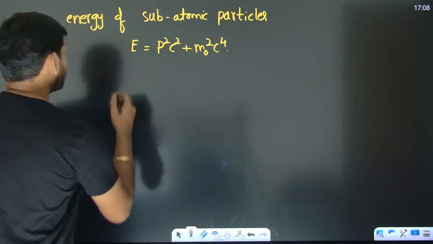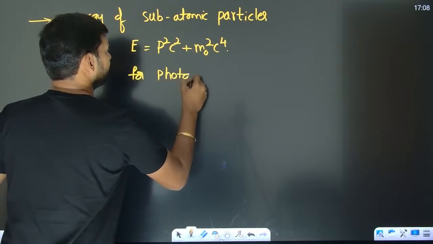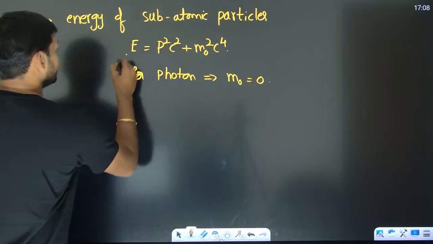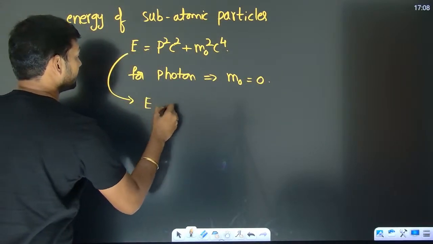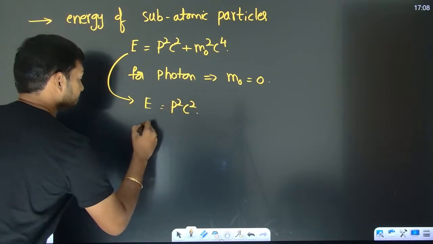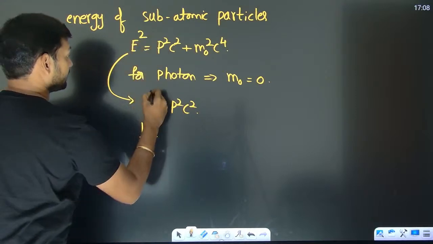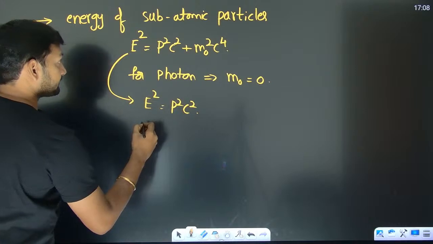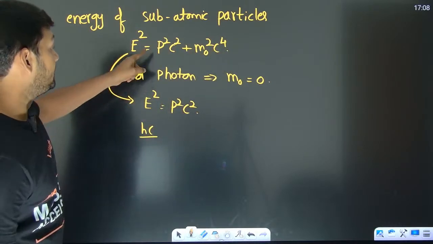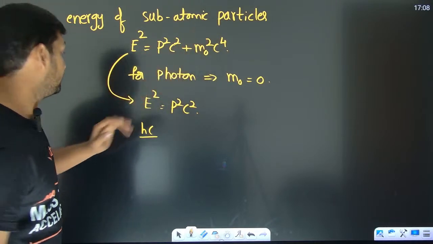So we found out that for photon, the rest mass of the photon is how much? 0. Then the energy of that photon can be written as what? Energy square is going to be p square c square plus m naught square c to the power 4.